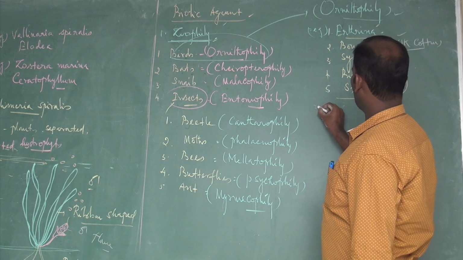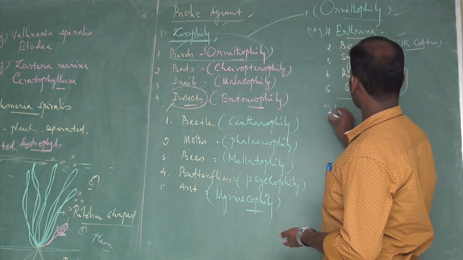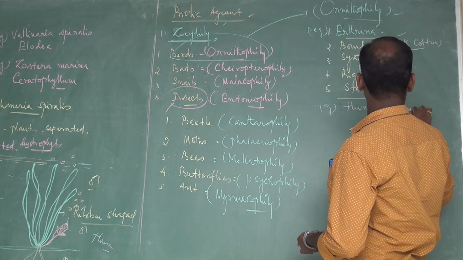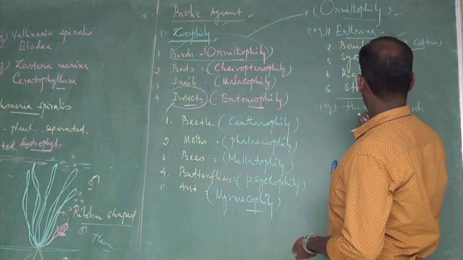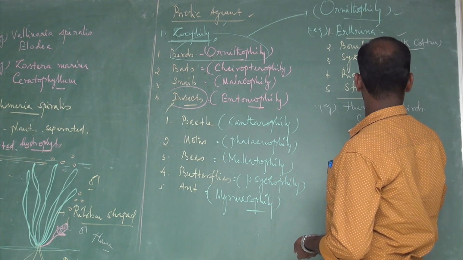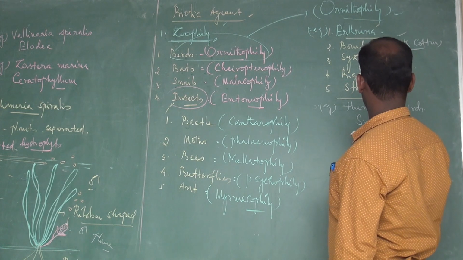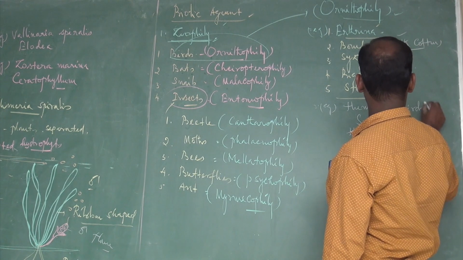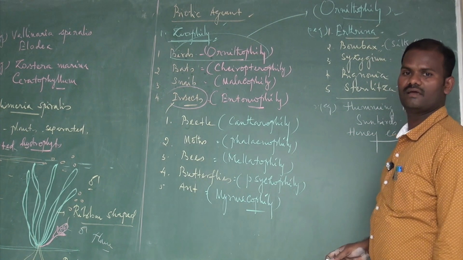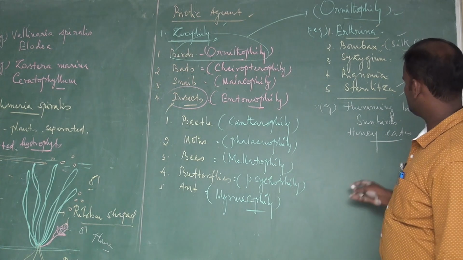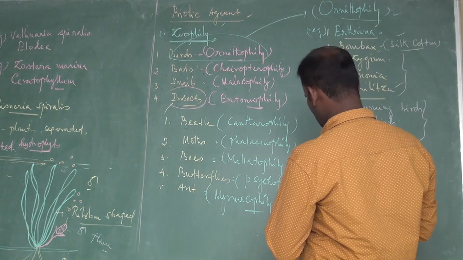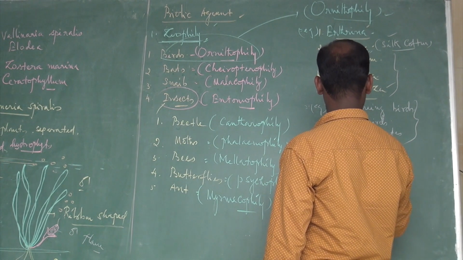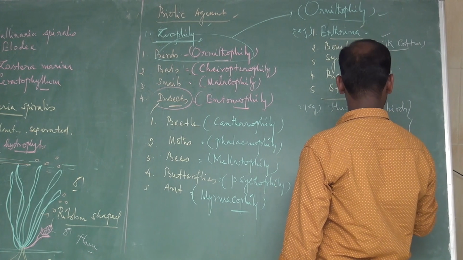And what are the birds involved in pollination? For example, hummingbirds, then sunbirds, then honeyeaters. They have also been reported as birds effectively involved in pollination. Certain large animals are also involved, for example, lemur.